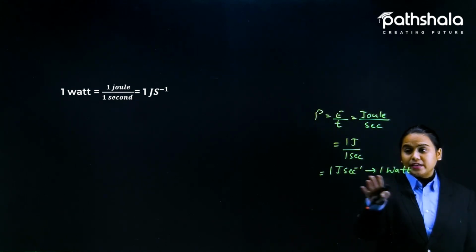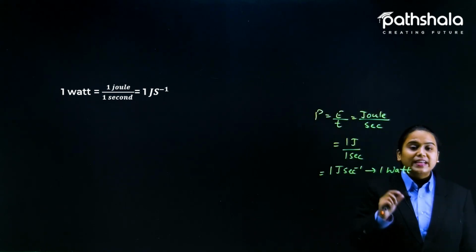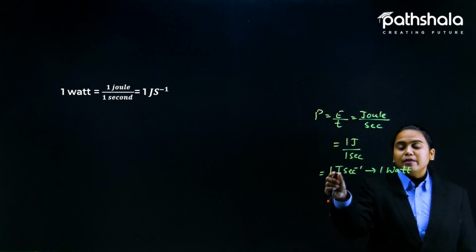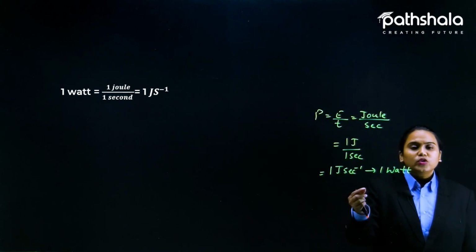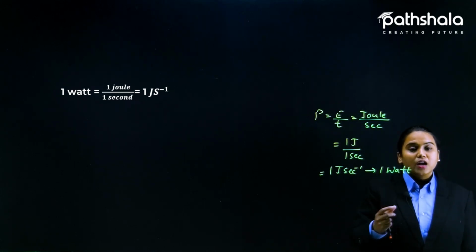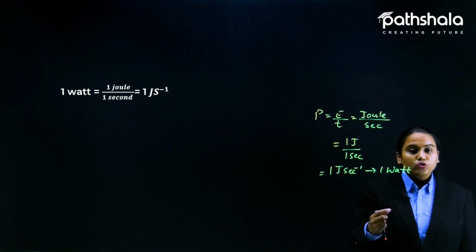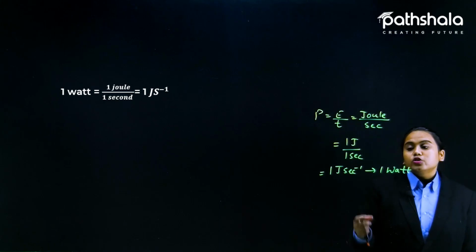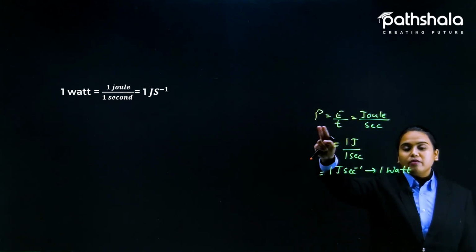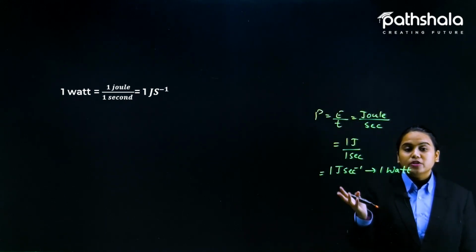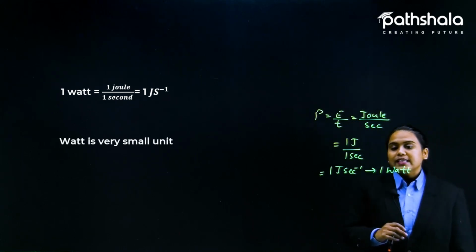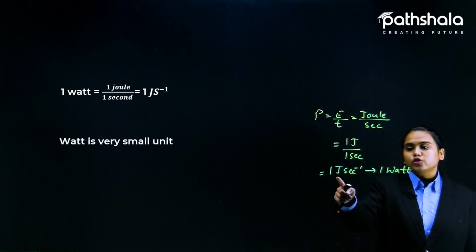But the value of 1 joule and 1 second is very small. It cannot be used every time. If you are using a television or a fan, 1 joule is so small that it would be measured in lakhs. If you are watching television for an hour, you are actually using lakhs of joules. So if we need to calculate power in terms of joules only, that would be a very big deal. We would have to calculate very large numbers. So we can say that watt is a very small unit because watt is a joule per second.